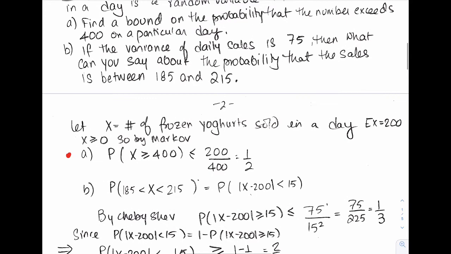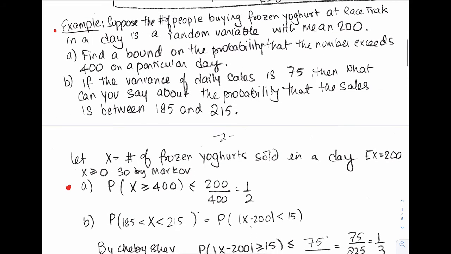Okay, now let's look at the next part. If the variance of the daily sales is 75, so you know the mean is 200 and the variance is 75, then what can you say about the probability that the sales are between 185 and 215? So here you go. You have the probability of x being between 185 and 215. Well, what do you know? That's exactly a symmetric interval about 200.